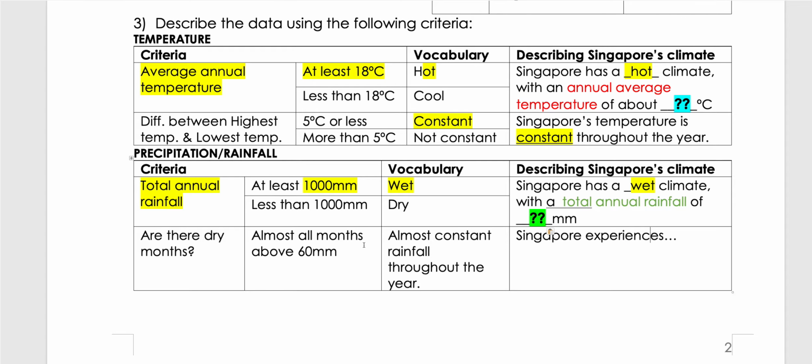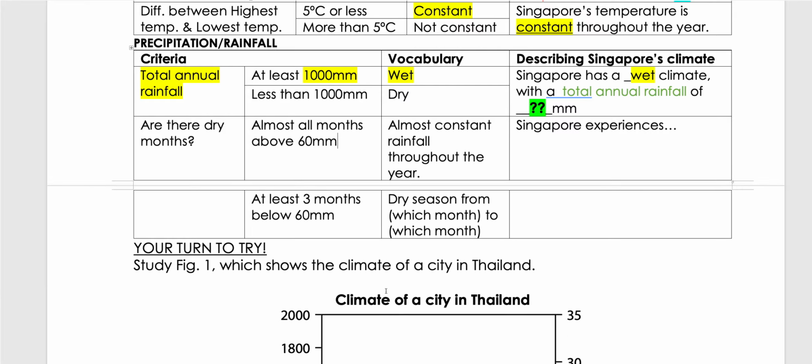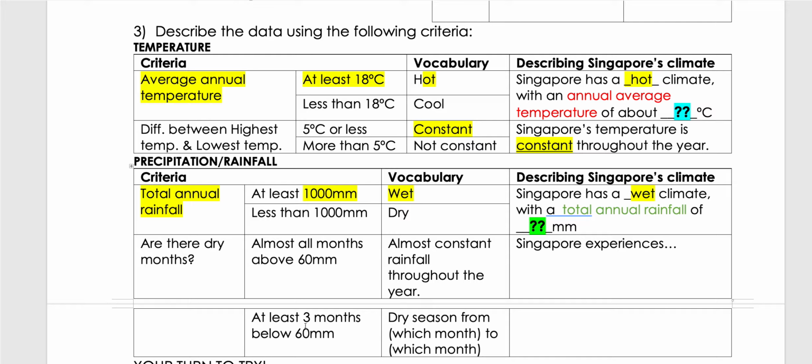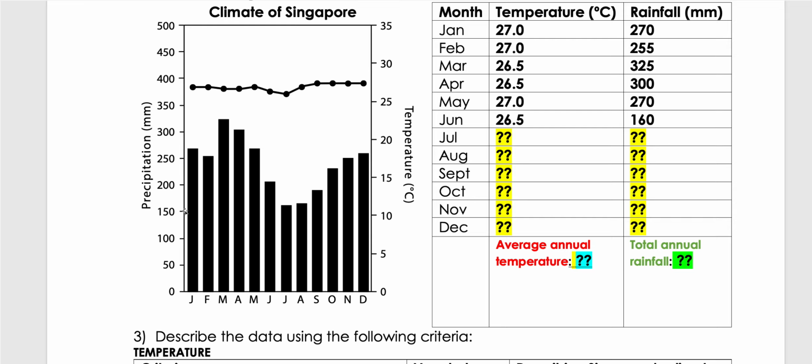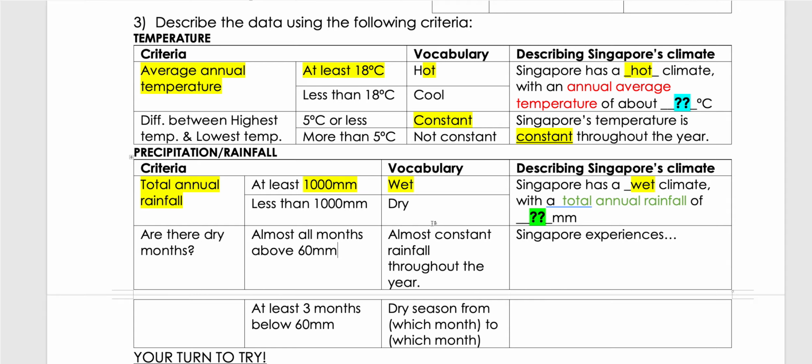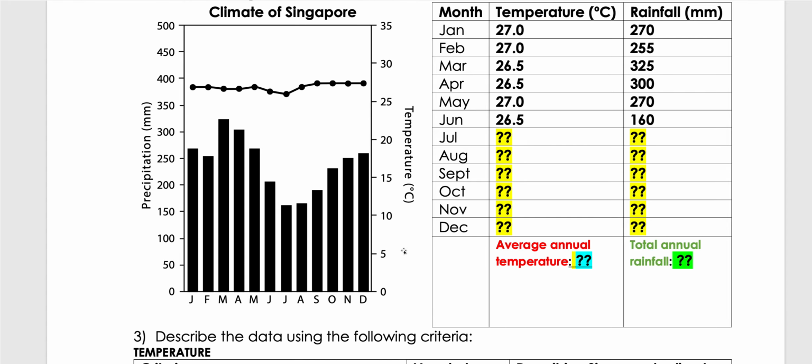Next, we need to take a look: do we have at least 3 months where the rainfall is below 60 mm? So each month is less than 60 mm. As you can see here, most of the months are above 150 mm. Some months are more than 200, more than 250, more than 300. So actually we have almost constant rainfall throughout the year. From our point of view, it goes from 300 something and drops to 150, that's almost constant? That's like half.